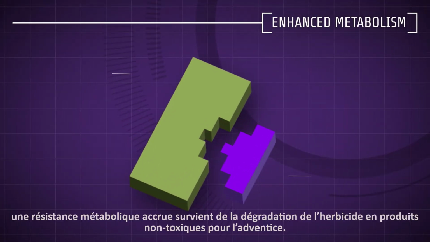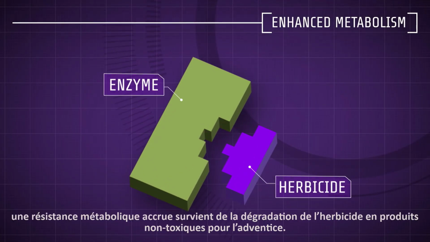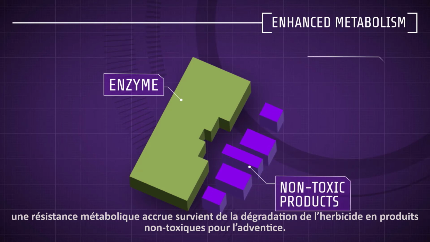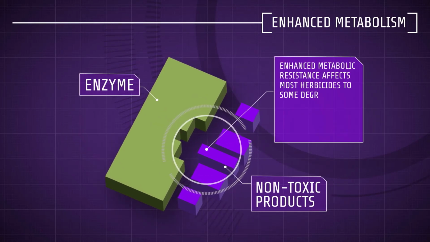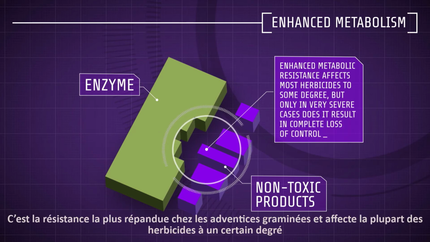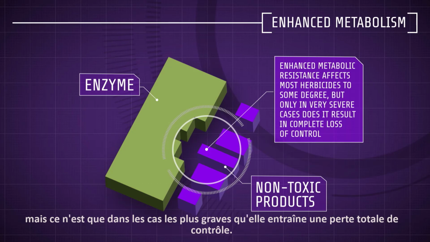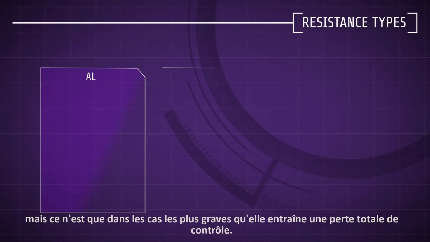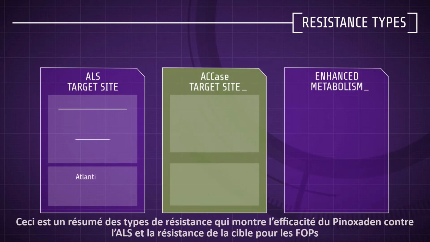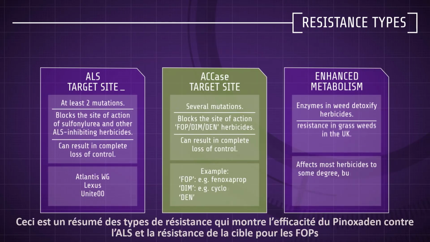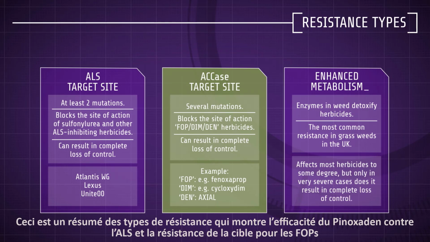Enhanced metabolism. Enhanced metabolic resistance results in degradation of the herbicide into non-toxic products for the weed. This is the most common resistance in grass weeds in the UK and affects most herbicides to some degree, but only in very severe cases does it result in complete loss of control. This is a summary of resistance types, which shows that pinoxaden is more likely to be effective against ALS and FOP target site resistant weeds.